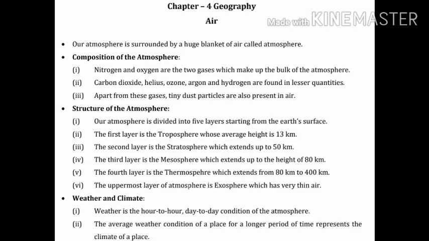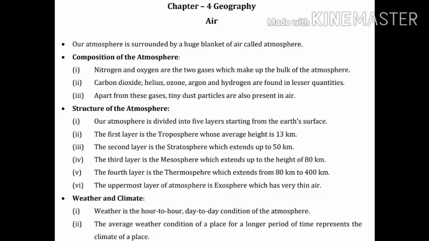Next topic is structure of the atmosphere. Point number 1. Our atmosphere is divided into 5 layers starting from the Earth's surface. Point number 2. The first layer is the troposphere whose average height is 13 km. Point number 3. The second layer is the stratosphere which extends up to 50 km.